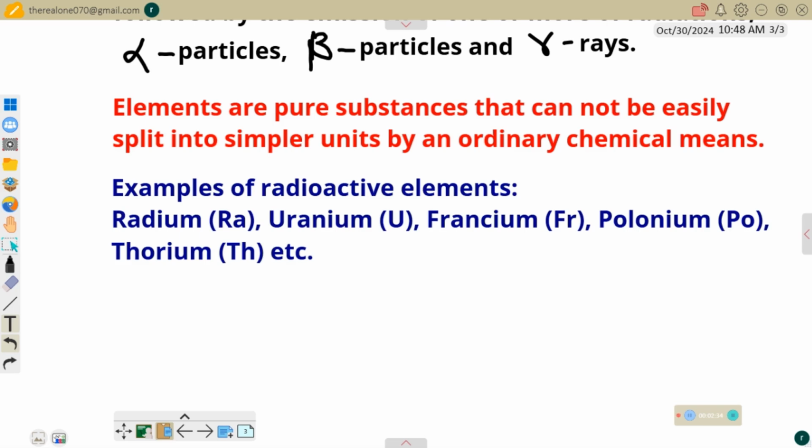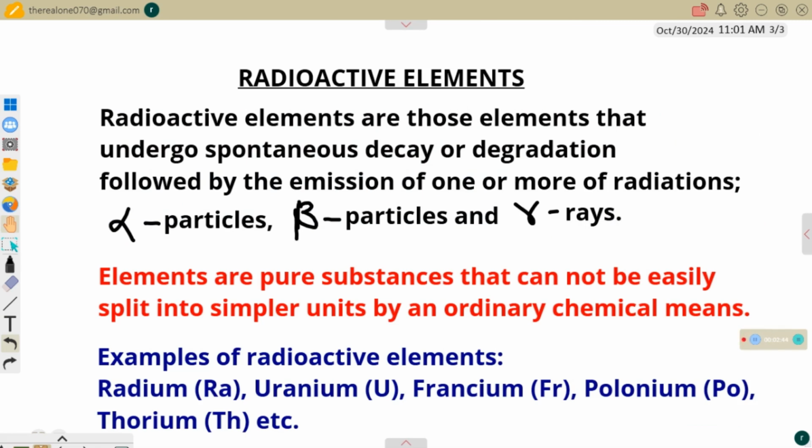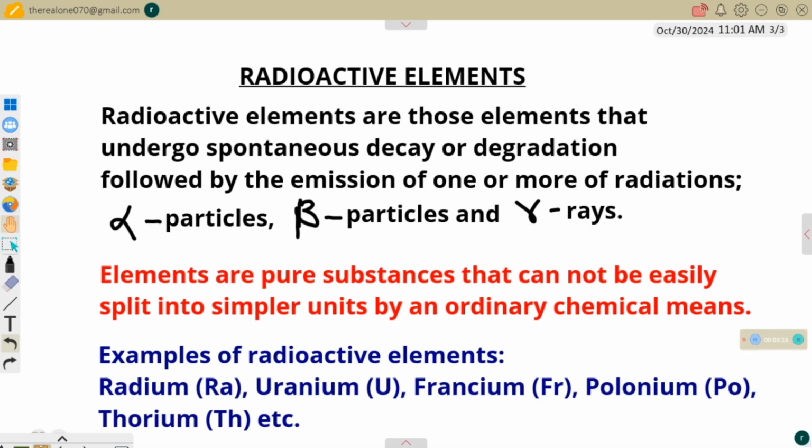Before we look at the periodic table, the reason why radioactive elements can easily split into two, or undergo spontaneous disintegration, is because they don't have a stable nucleus. They have an unstable nucleus. But other elements that cannot do this have a stable nucleus. The entire splitting process of radioactive elements is termed a nuclear reaction, that is, a reaction that takes place in the nucleus.